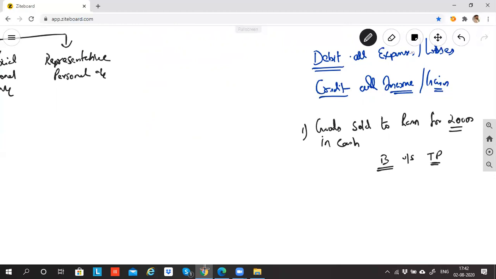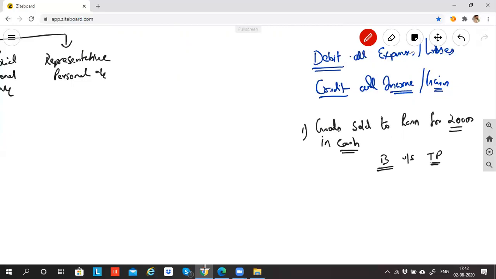Having said that it is a business financial transaction, please tell me, is it a cash transaction or a credit transaction? When I am selling goods to Ram, Ram is paying cash. It's a cash transaction. Now, I told you that in every transaction there will be two aspects, one debit aspect and another credit aspect. So which two accounts are affected? Can somebody please tell me?